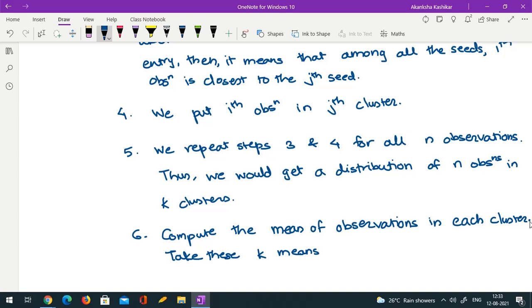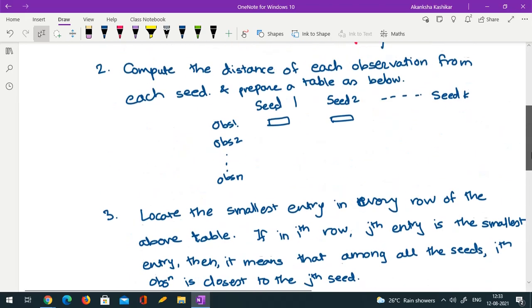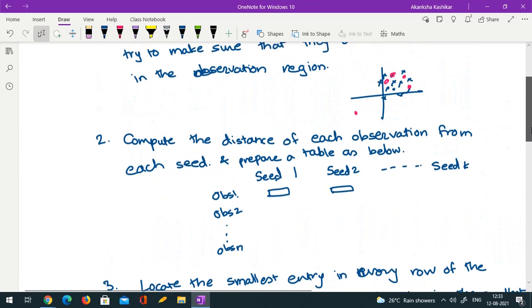So take these k means as the k new seeds. Compute the mean of observations which are put in each cluster, and then you'll have k different mean vectors. So take these k means as k new seeds, and once I have the seeds, I can start this process again.